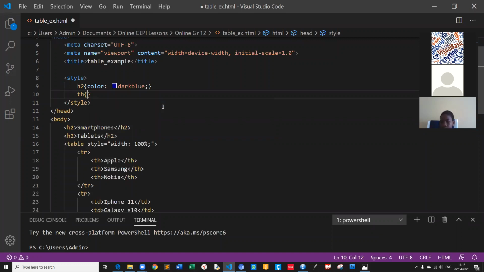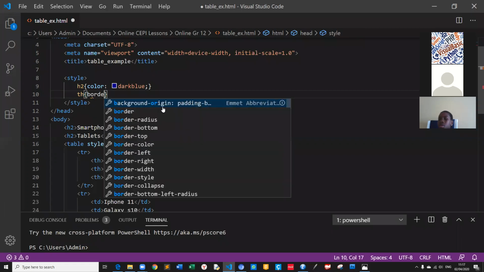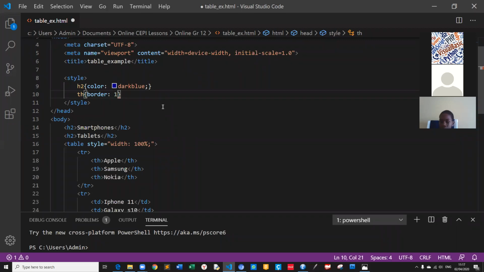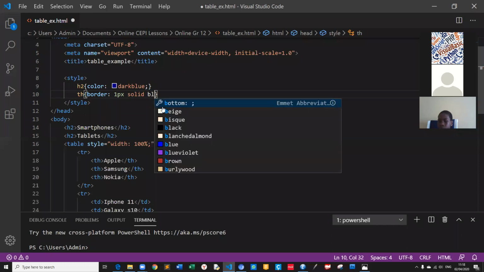For example, if I use th, table header, let's give the border. Border how many? 1 pixel, solid, and for example, black.